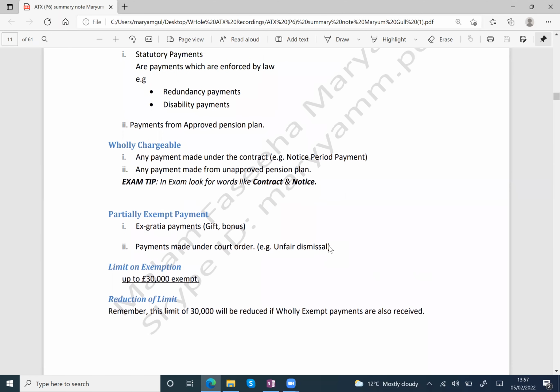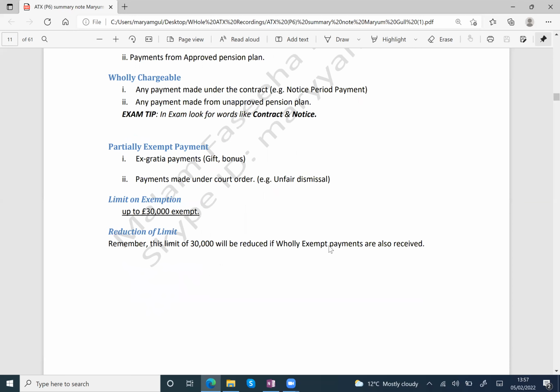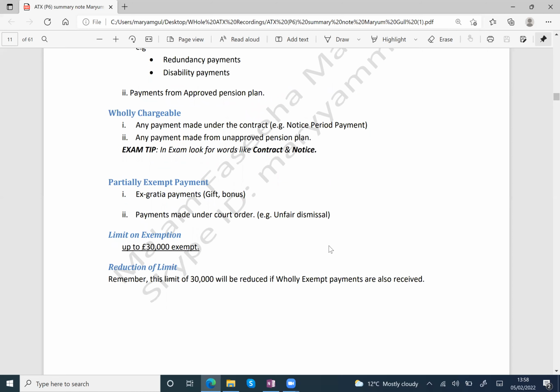Done. And number two, any payment made from an unapproved pension plan is also wholly chargeable. That's it. Now the third type is partially exempt payment. Which payments are partially exempt? You know, I already told you statutory payments mean by law. Statutory means by law. These are wholly exempt. Contract payments are wholly chargeable. You already knew that. So statutory are wholly exempt. Contractual payments are wholly chargeable.